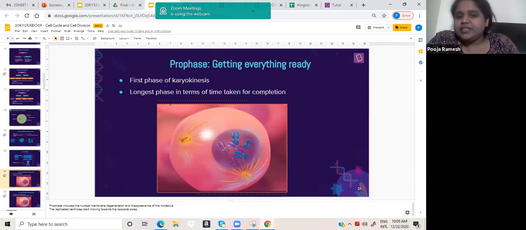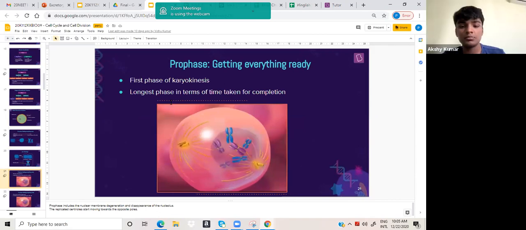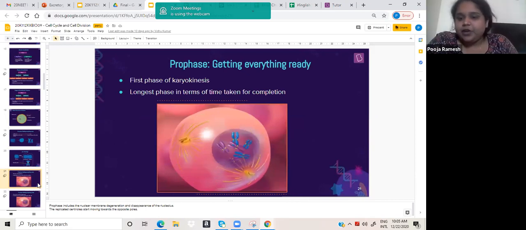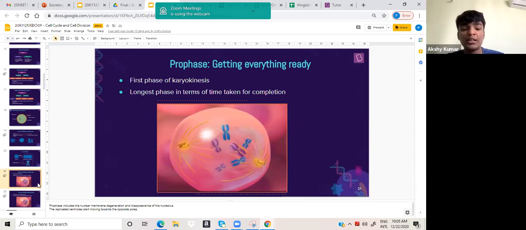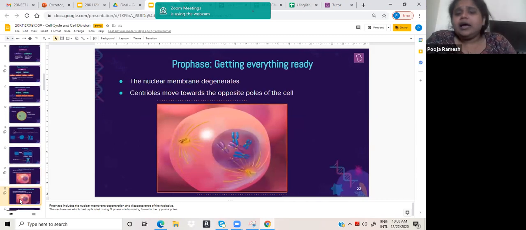This will be the first stage, and out of all the PMAT stages, prophase is going to take quite a long time. Remember that also, it takes a longer time for completion. Towards the end, when metaphase is going to start, even your centrosomes will start going apart to the poles.